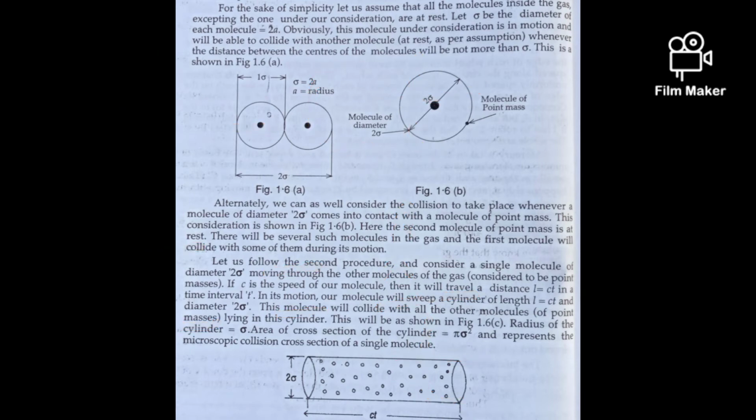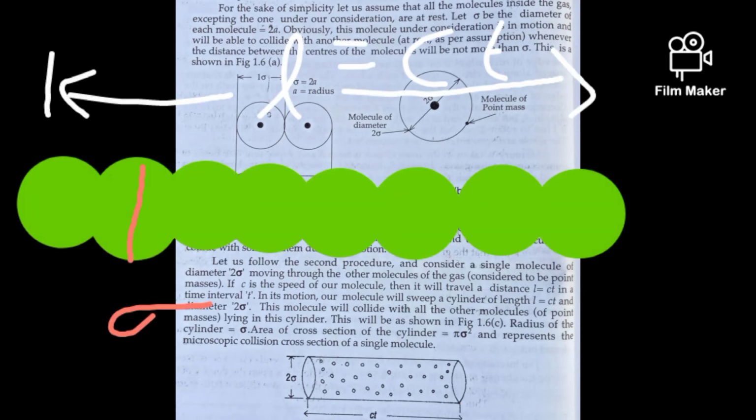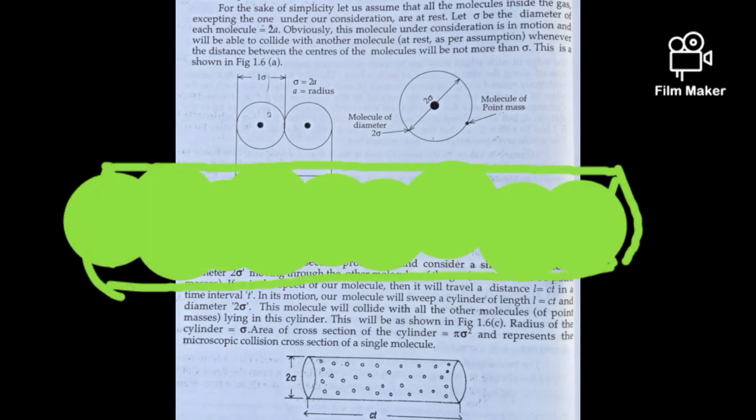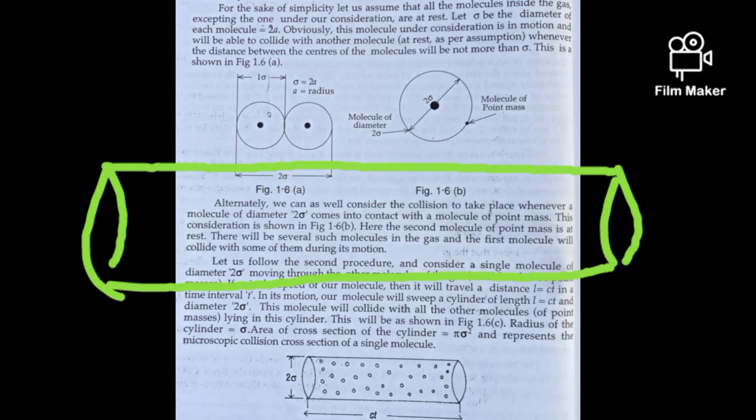In its motion, our molecule will sweep a cylinder of length L equal to ct and diameter 2 sigma. This means the molecule moves in a path, so let us assume that the path is like a cylinder.